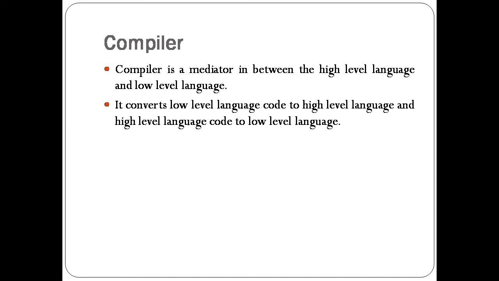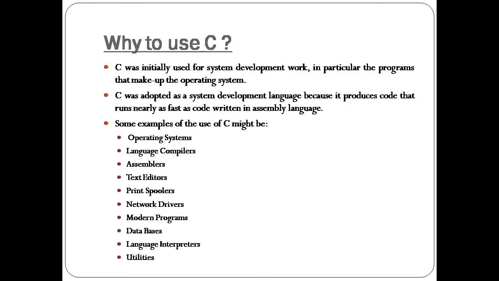The computer will not understand high-level languages. So, we have to use a mechanism that can behave like a converter or translator between low-level language and high-level language. A compiler is a translator between the high-level language and low-level language. It converts high-level language code to low-level language code.